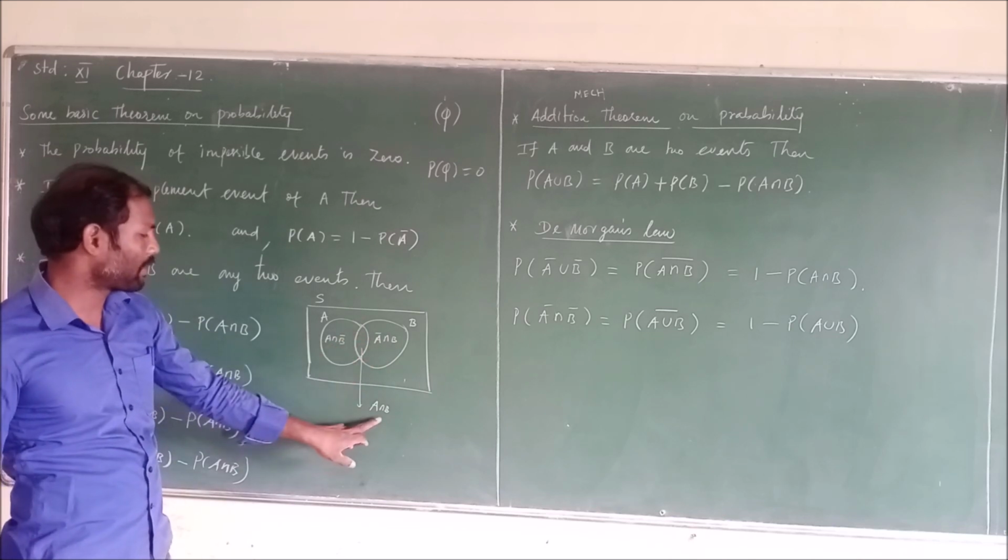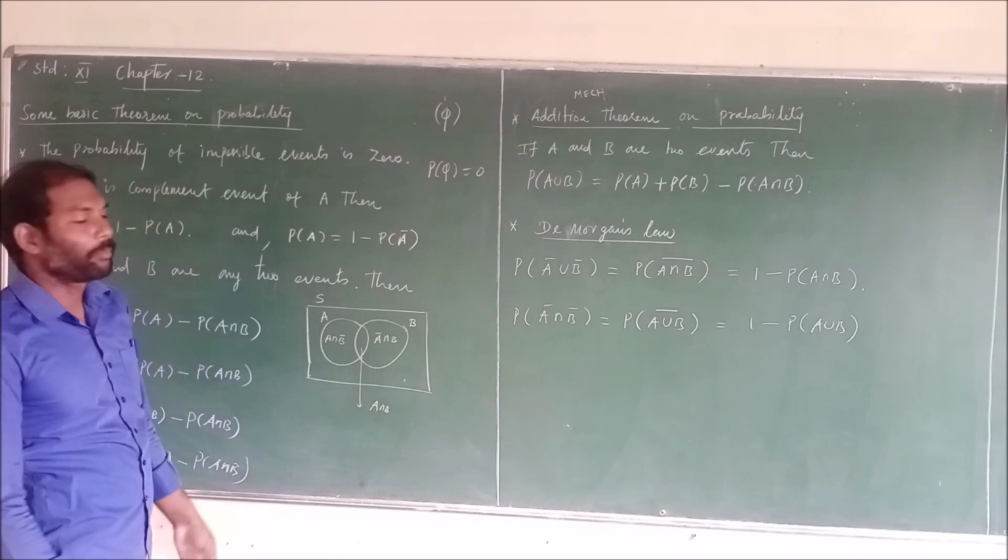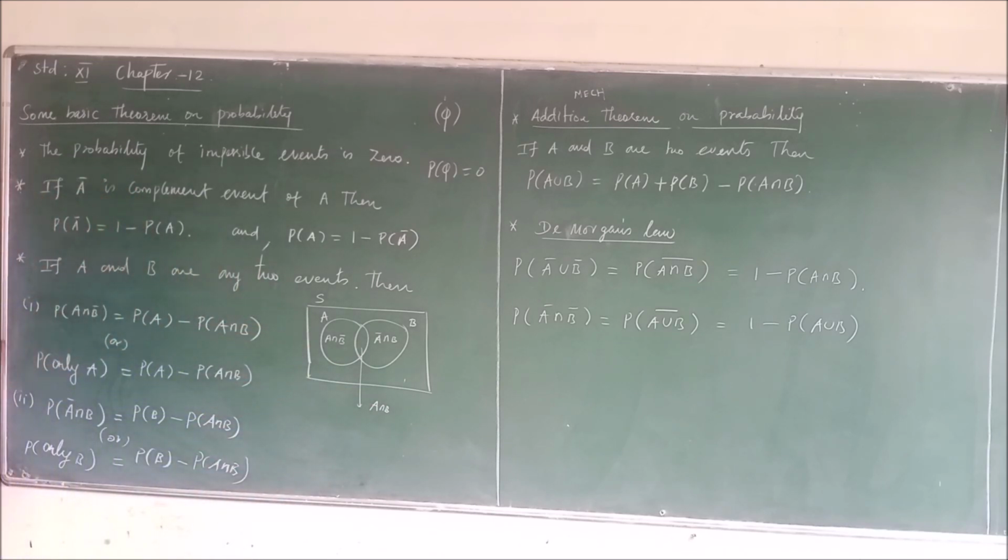So this space is A intersection B, where both A and B occur. We have to find the possibilities. First, we get probability of A intersection B bar.